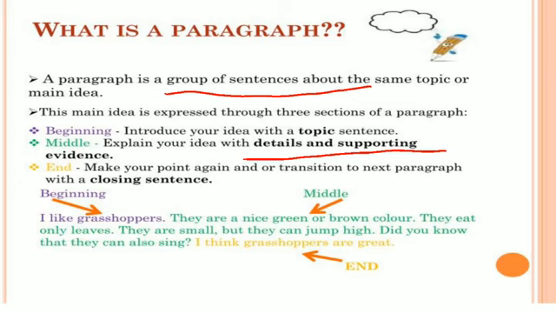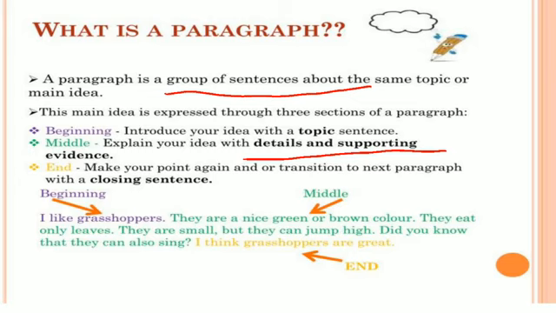Okay. For example, grasshoppers, they are nice green or brown color. That means in the beginning we have to write a sentence about grasshoppers. Then in the middle we have to give information, that means details and supporting evidences about it. Evidences in the sense we have to give some examples.